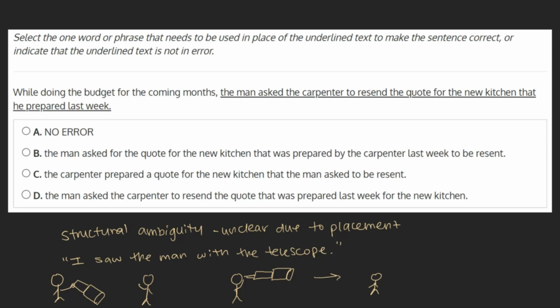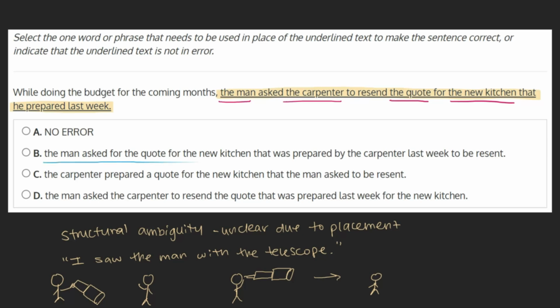We see structural ambiguity in the second clause of our sentence. The man asked the carpenter to resend the quote for the new kitchen that he prepared last week. This clause leaves us with a lot of questions. What was prepared last week? The quote for the new kitchen or the new kitchen itself? And who prepared it? The man or the carpenter? This phrase is too confusing to leave as it's written now. Let's take a look at our choices to see what would make the best alternative.